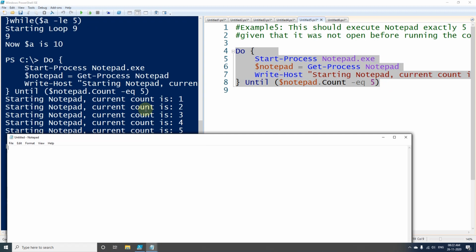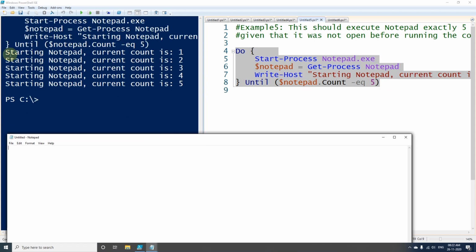So I have executed, and now you can see the output here that I have written, starting notepad. So current count is 1. So first time it has started one notepad process and it has taken the count. Since this is not satisfying the condition, it has executed a second time.